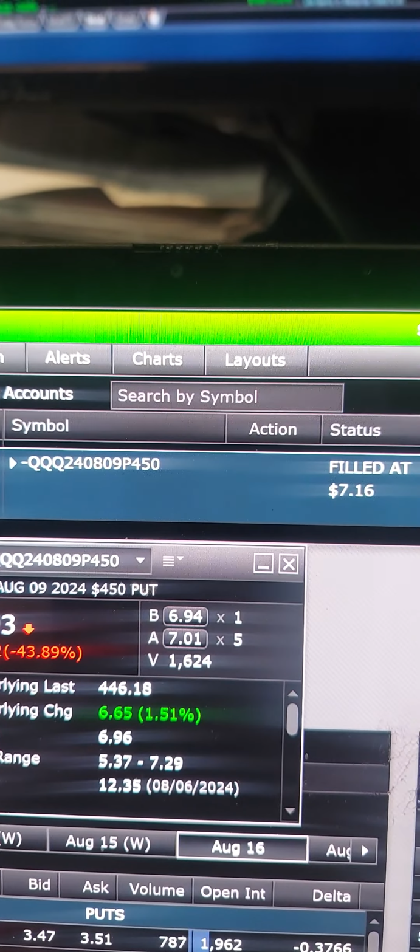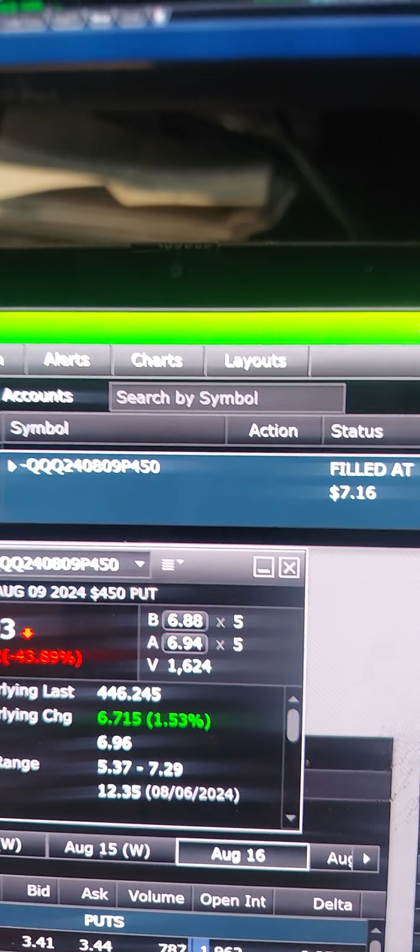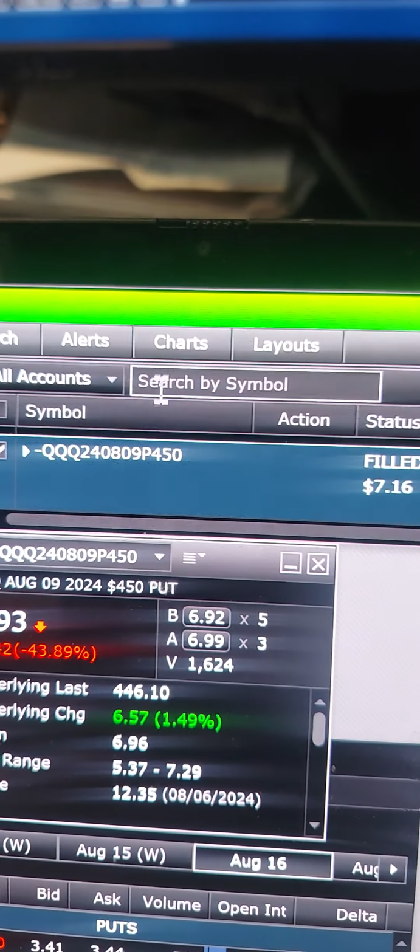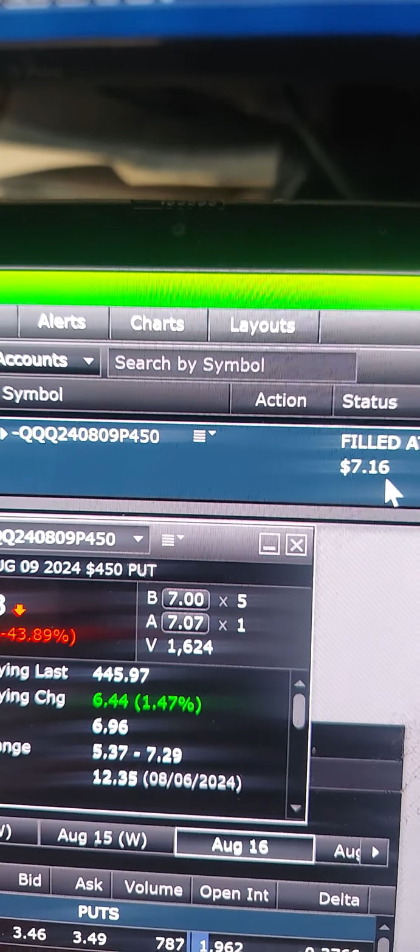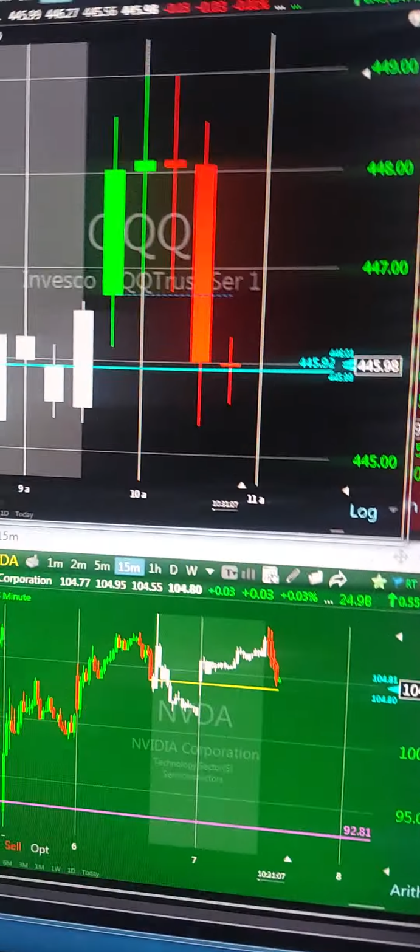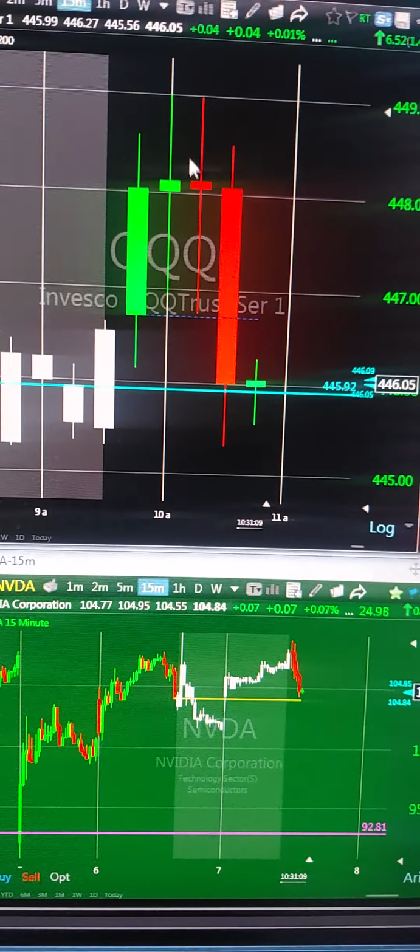All right, it's Wednesday, August 7th. I'm buying some QQQ 450 puts here at 716. This is on the 15-minute chart that started up a little bit, and now we're getting that failure to the downside with the big red bar.